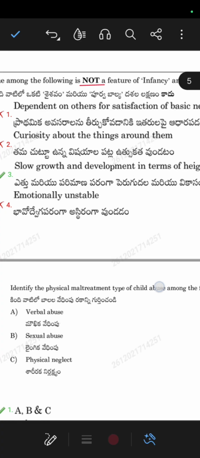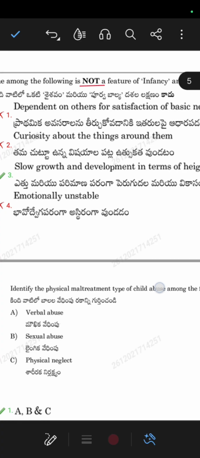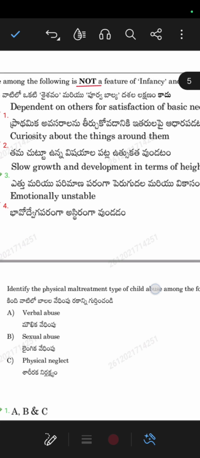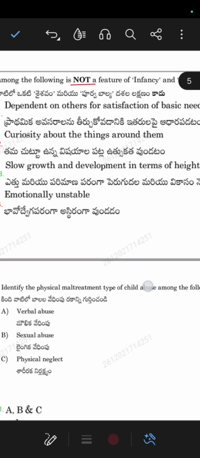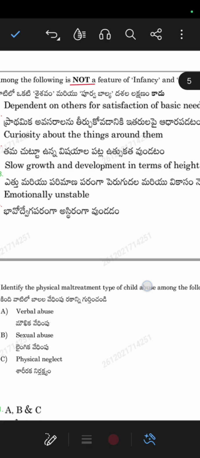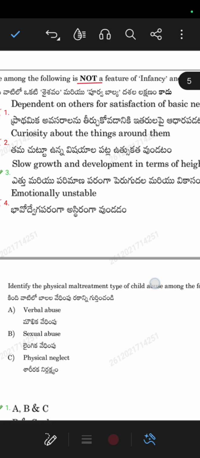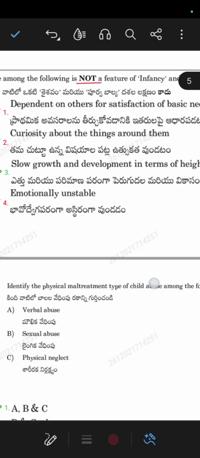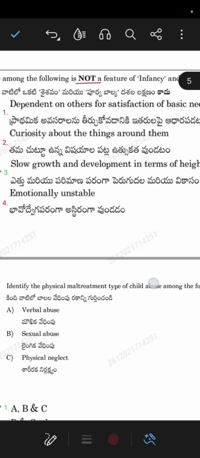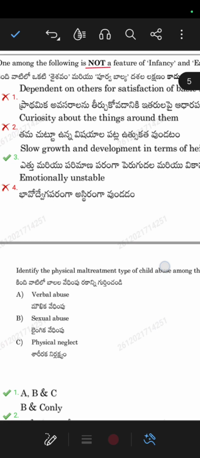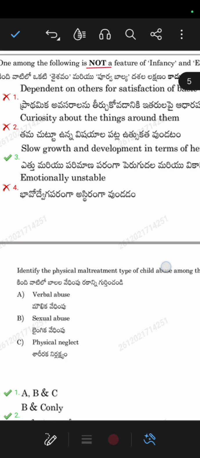You can't even imagine. If you see a child who is 6 months old, if you buy a shirt or a dress for him or her, when you see it after 2 to 3 months, it will not be the same size; they are unable to wear that size. So you can see the rapid growth. So this is not the feature.